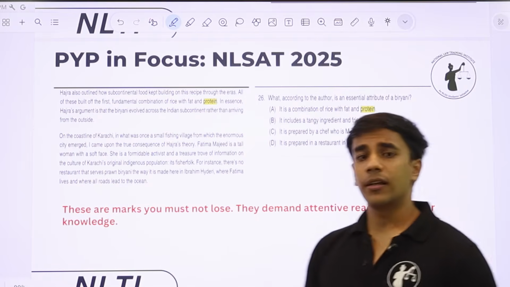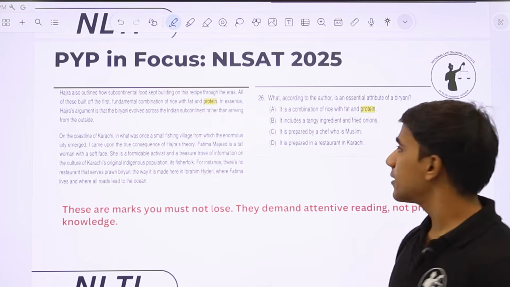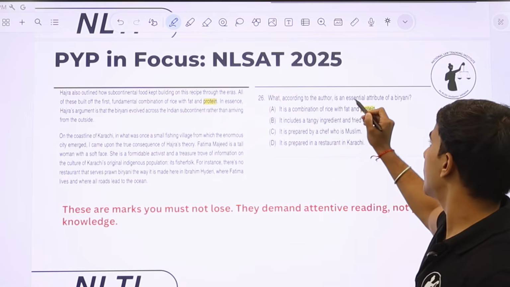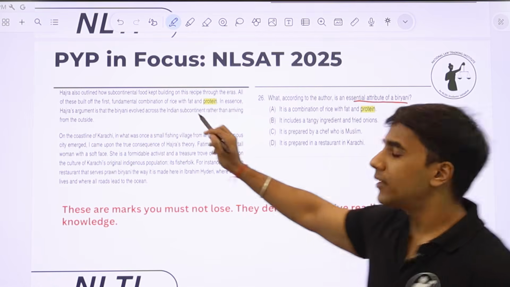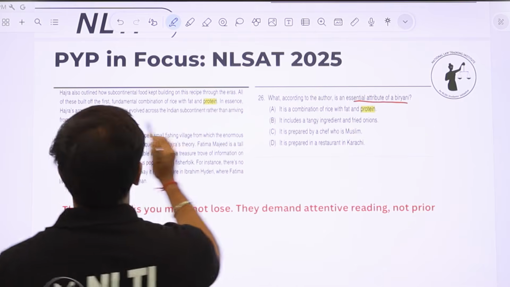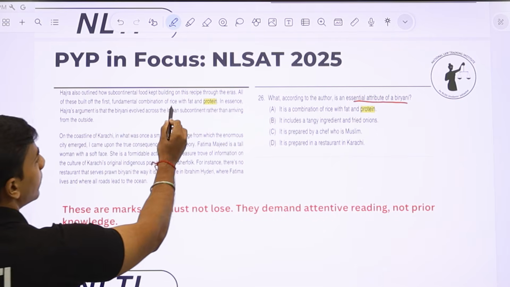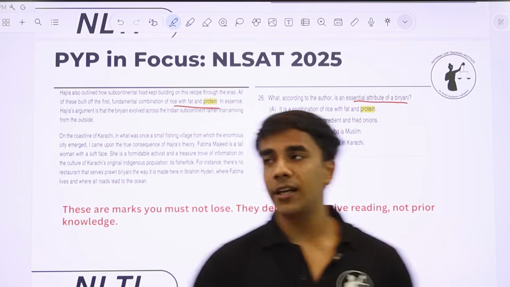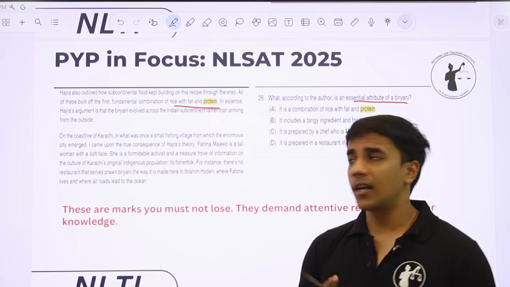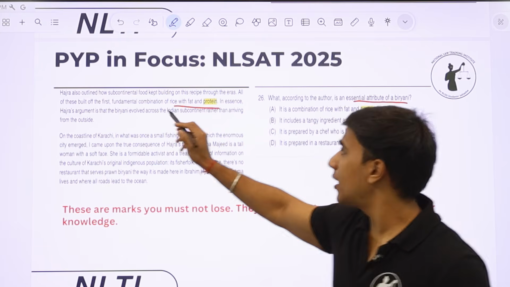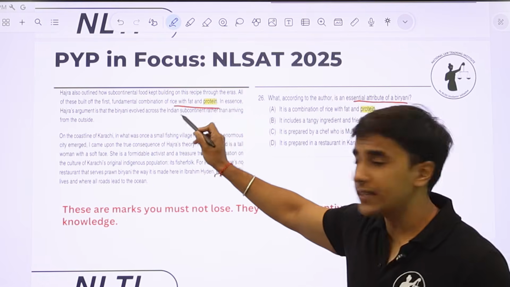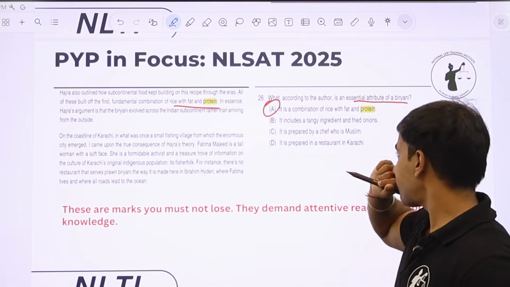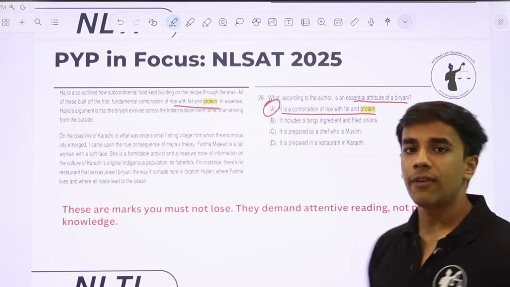Another example from the NLSAT 2025 paper, I think this is from the Karachi biryani passage. The question was, what according to the author is an essential attribute of a biryani? Here, as you can see in the passage, all of these are built on the first fundamental combination of rice with fat and protein. So the passage has directly talked about what is an essential attribute of biryani, and it says that it is a fundamental combination of rice with fat and protein. And answer option A says it is a combination of rice with fat and protein.